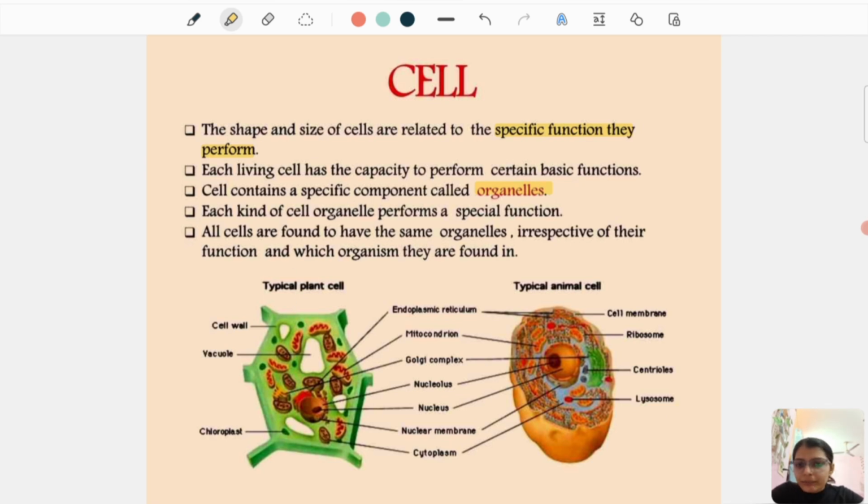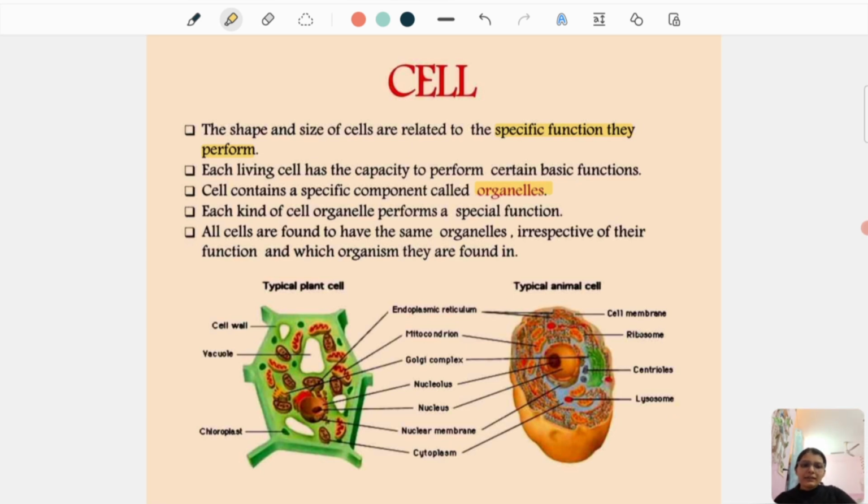We'll study about them. All cells are found to have the same organelles irrespective of their function and which organism they are found in. As I said, there may be various kinds of cells in different shapes and sizes, but they have the same organelles irrespective of their functions. There's a difference between a plant cell and an animal cell, but if you take a basic look at the organelles, you will find the same organelles.